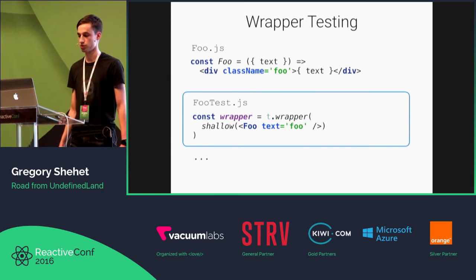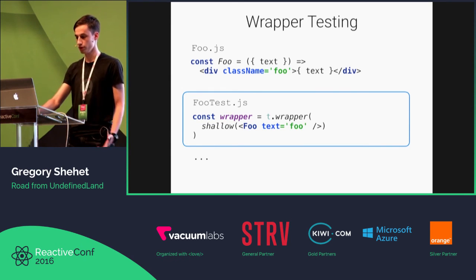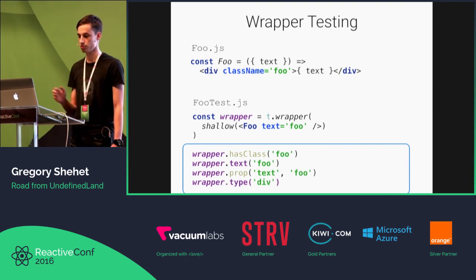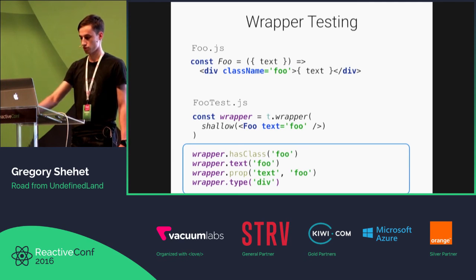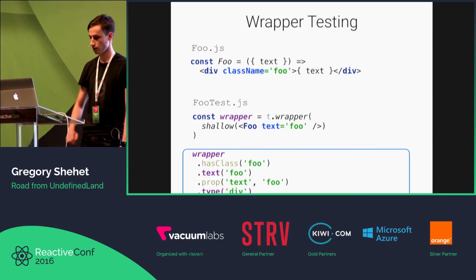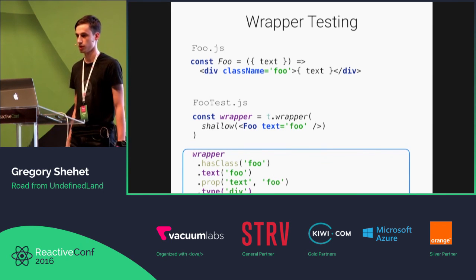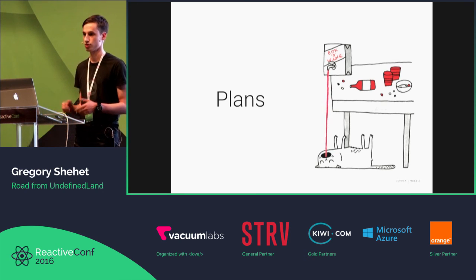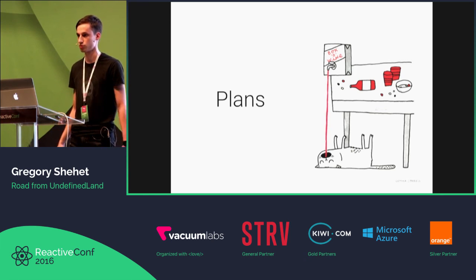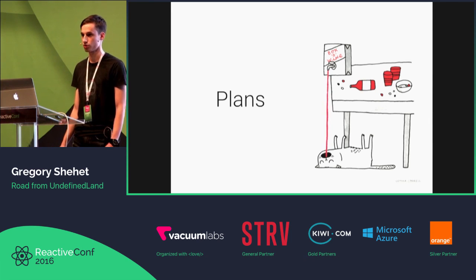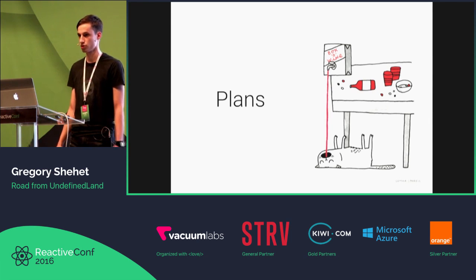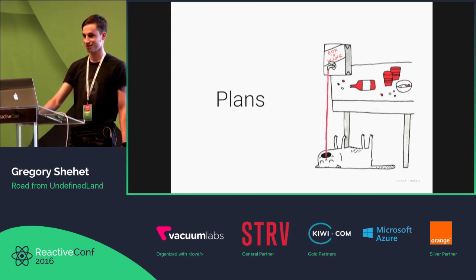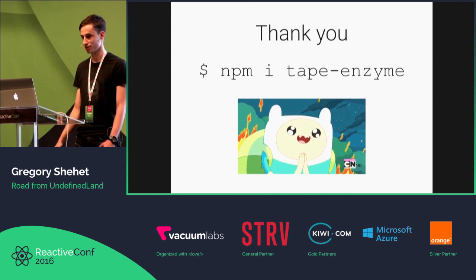So here the test wrapper method comes. So we init our test wrapper, and now we can write wrapper.hasClass, and it will check inline automatically. So our code became much cleaner. And we write wrapper every time, and we can use chaining. So our plan: now unit tests in React are very powerful, and we refactored a lot of integration Java tests into unit ones. And also in new projects, we use Jest, and in the future, you will see the jest-enzyme library. So thank you, and install tape-enzyme.